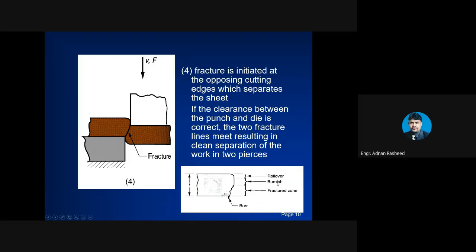And then fracture zones occur, which result in the separation of the sheet into two pieces. As a result, we can also have burrs. Burrs are unwanted sharp edges. So these are certain terminologies you should know about cutting operations: rollover, burnish, fracture zone, and burrs.